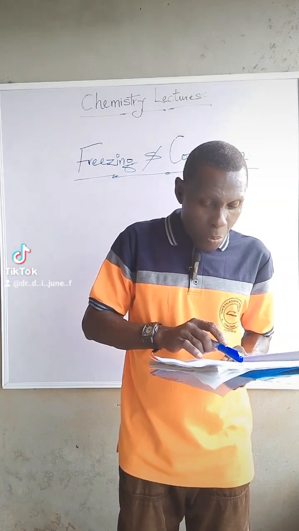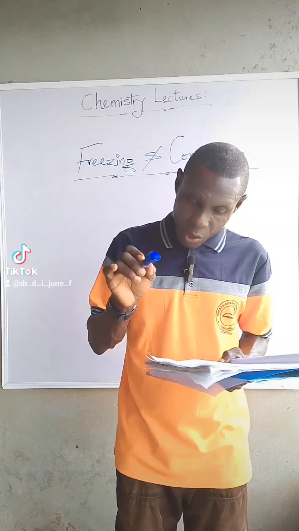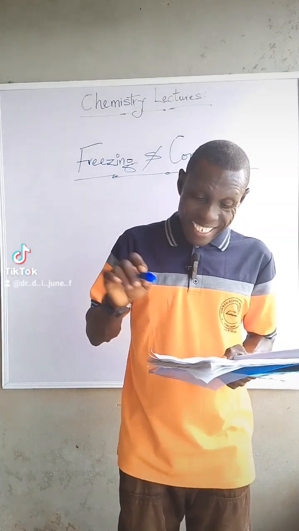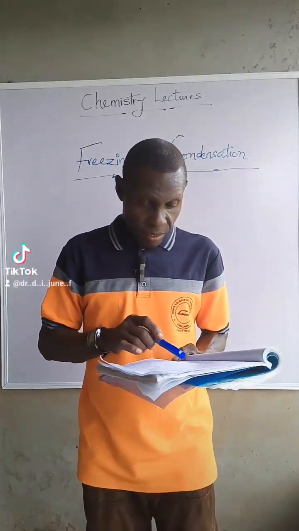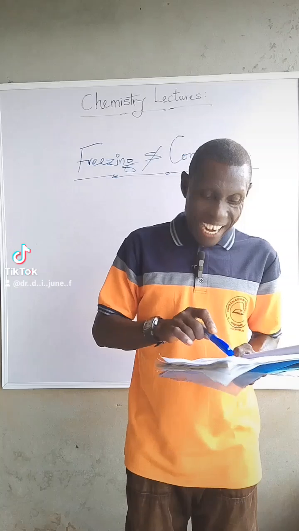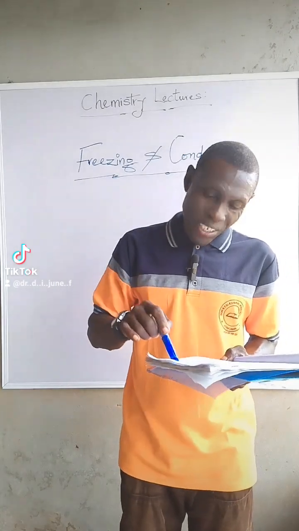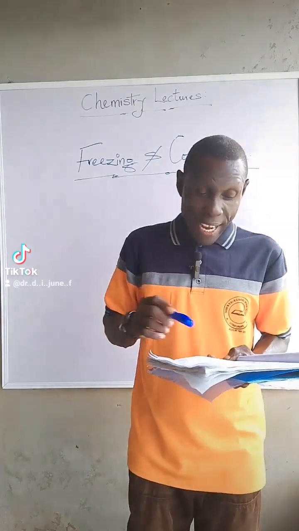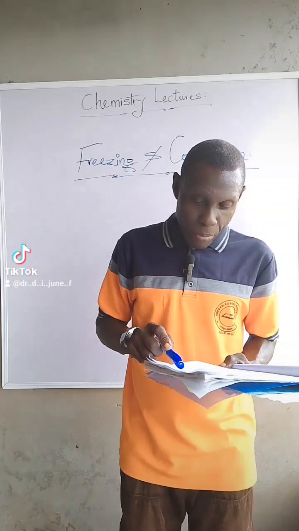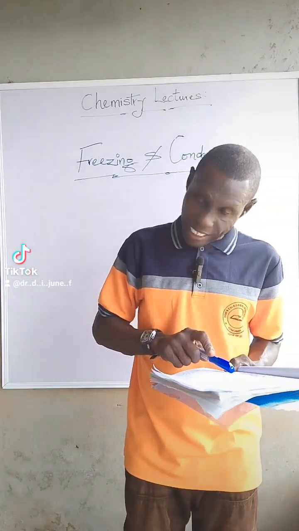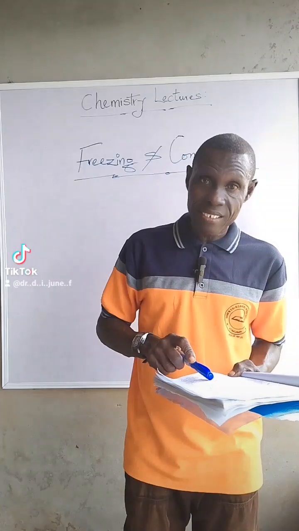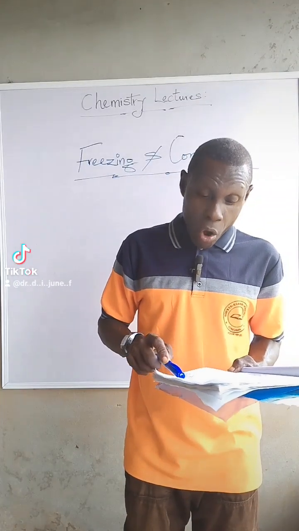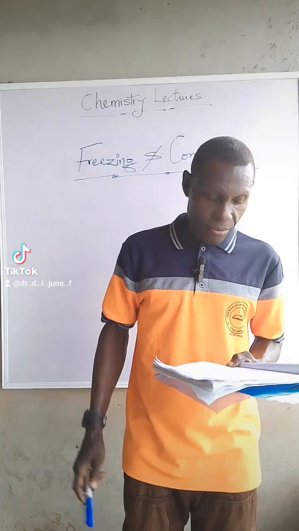The normal freezing point of a liquid is the temperature at which solid and liquid are in equilibrium under what? A total pressure of 1 atmosphere. So at freezing point, the temperature of the solid-liquid system remains constant until all the liquid is frozen.